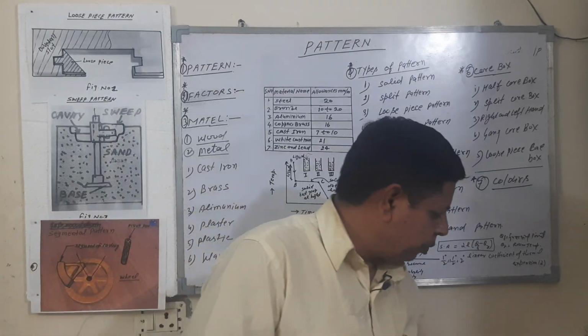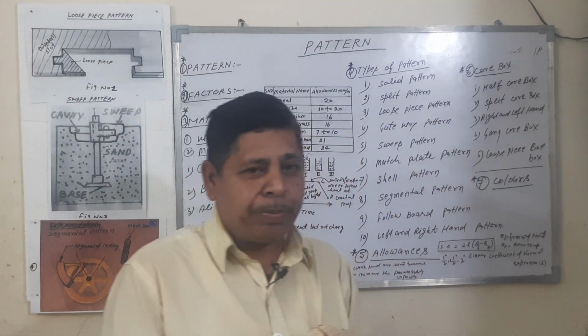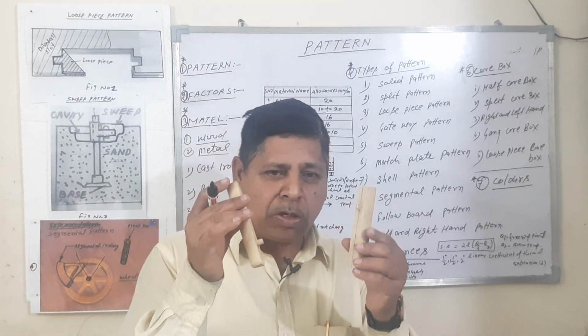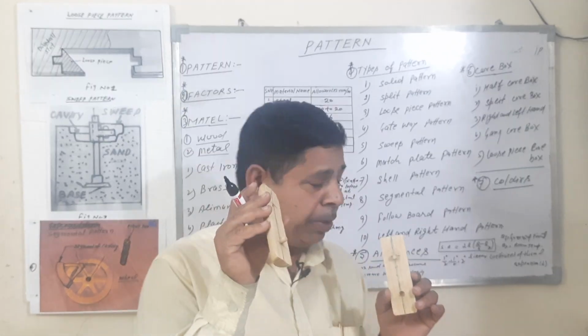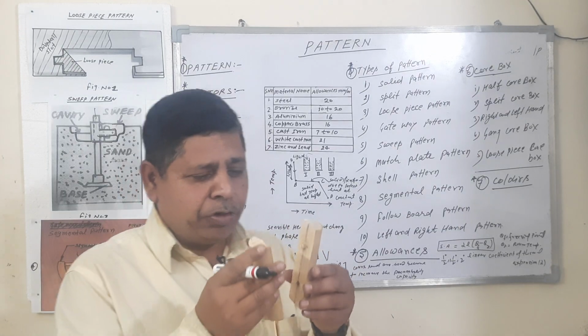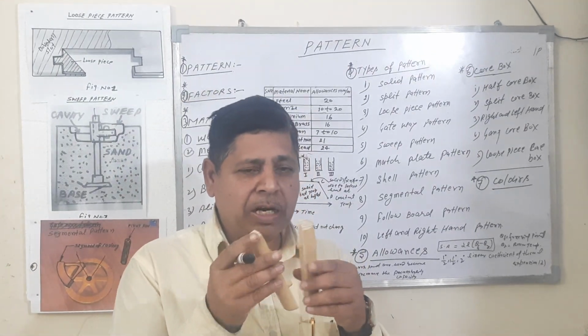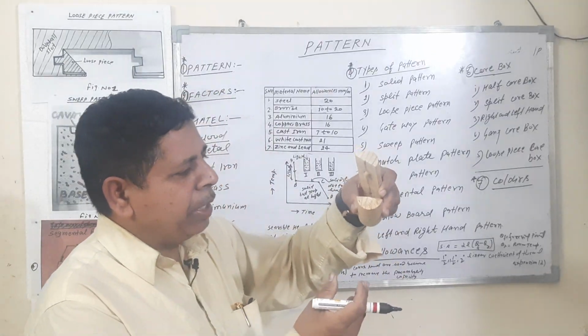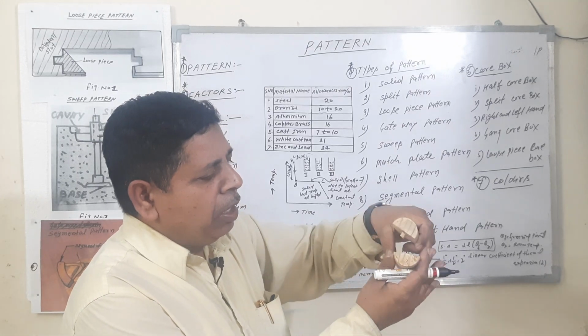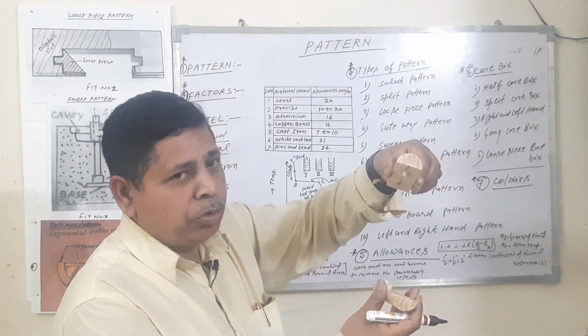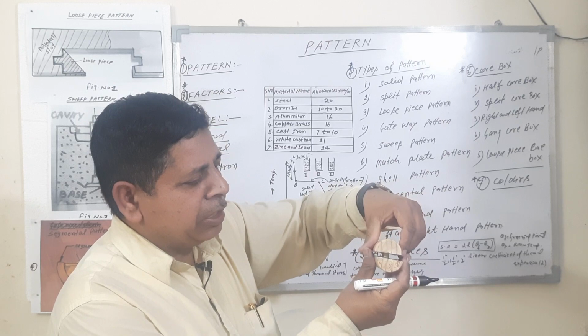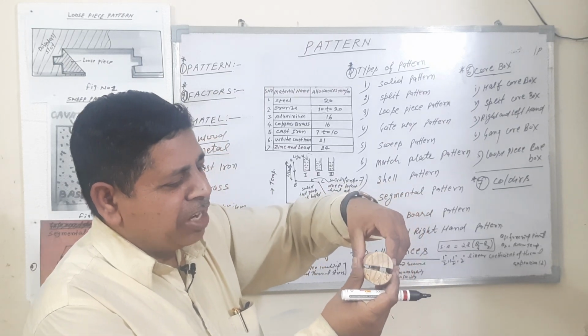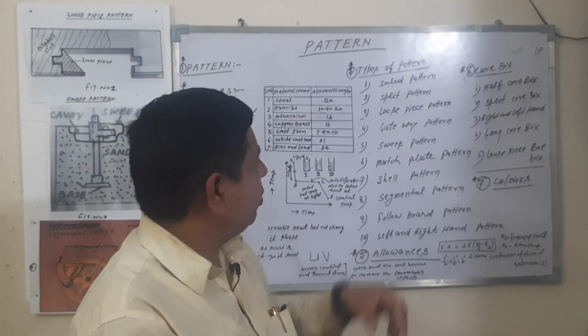A split pattern. This is a split pattern. The split pattern is made of two halves. This is one piece, this is the other piece, and they are joined by the dowels. This type of pattern is used in a cope. The other piece is used for the drag. So you will cast it like this with the help of a split pattern.